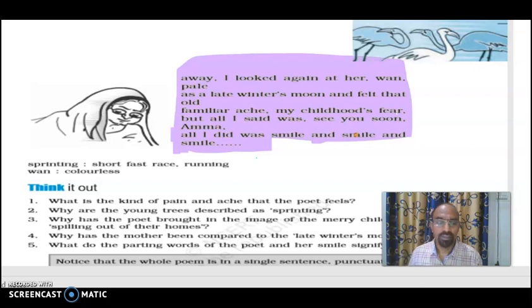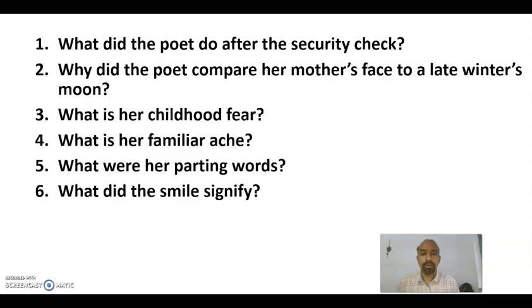Look at the next segment. Away, I looked again at her, wan, pale as a late winter's moon, and felt that old familiar ache, my childhood's fear. But all I said was, see you soon, Amma. All I did was smile and smile. Look at the next set of factual questions.